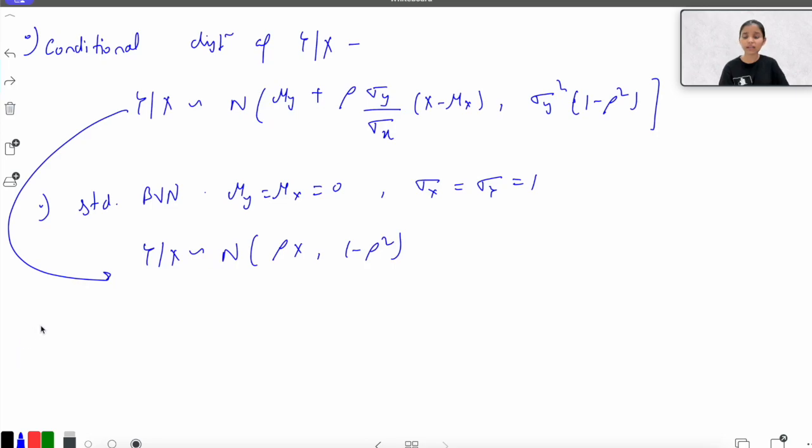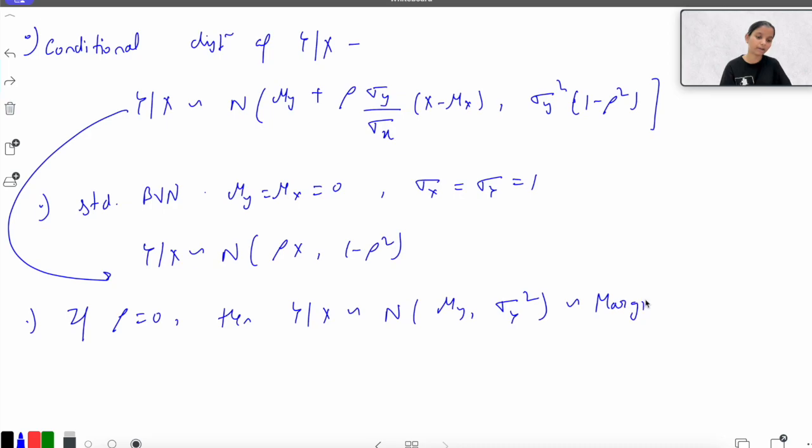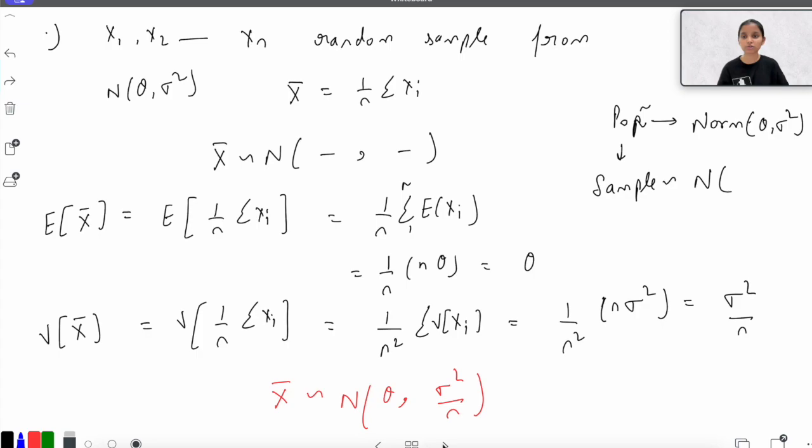Okay, and if correlation is 0, then y given x would follow normal mu y comma sigma y square. So basically in this case you are having the marginal of y if the correlation is 0. Okay, so these are some properties corresponding to the conditional bivariate normal distribution, and we have already discussed the normal distribution, the standard normal.